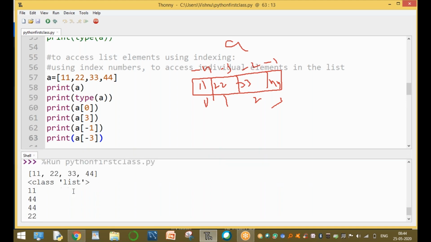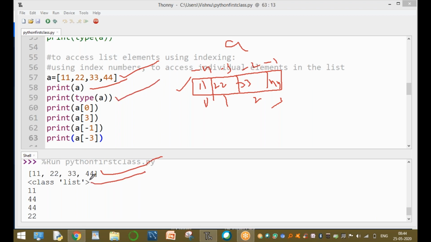Here the output is, first execute this statement. Okay, now this statement is clear. Print of a prints the value on the screen. The value of a is 11, 22, 33, 44. The next one, print the type of a. Here the type of a is list type, clear.